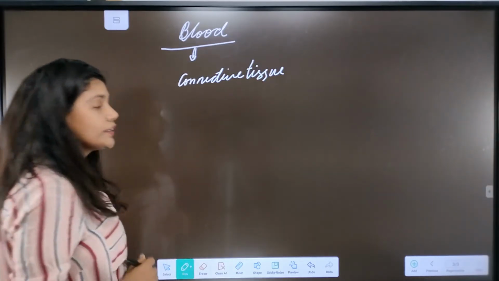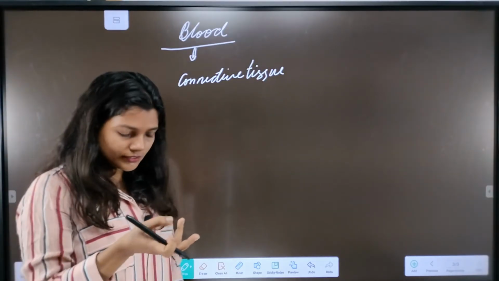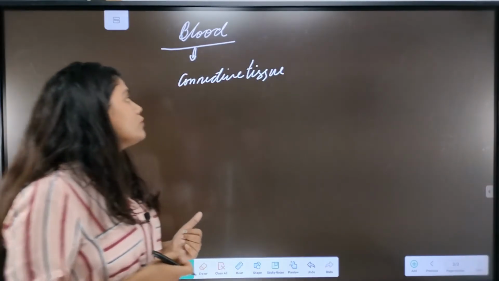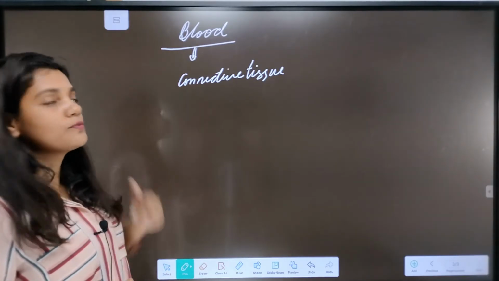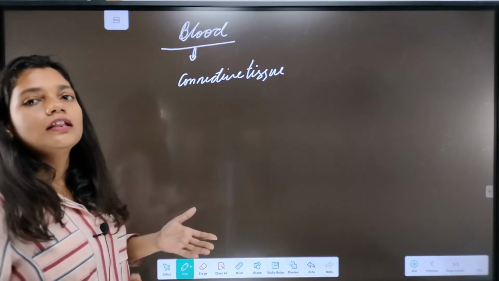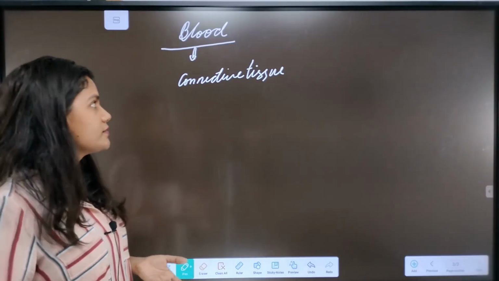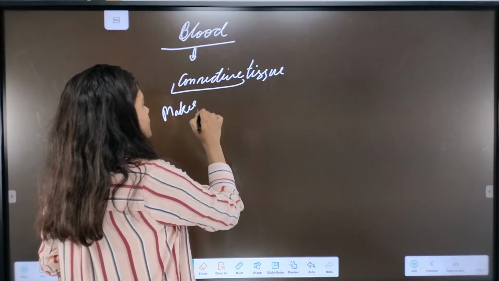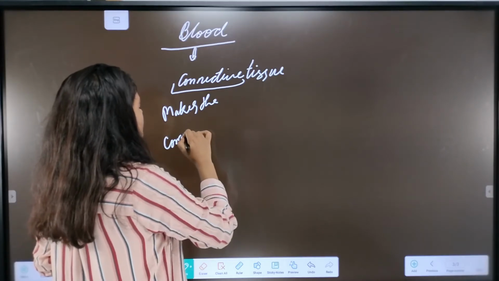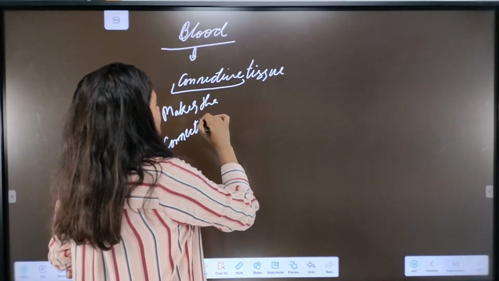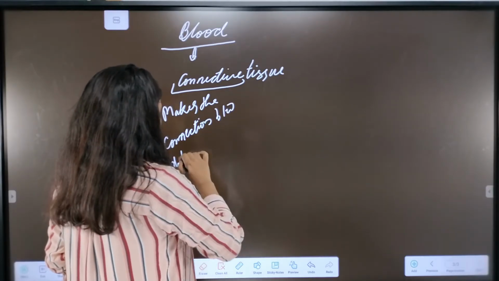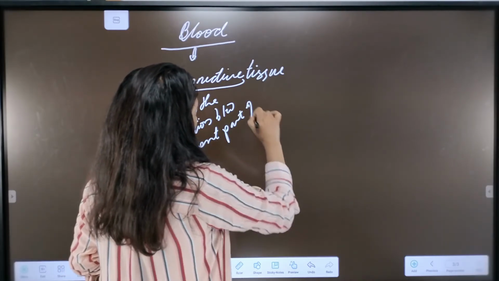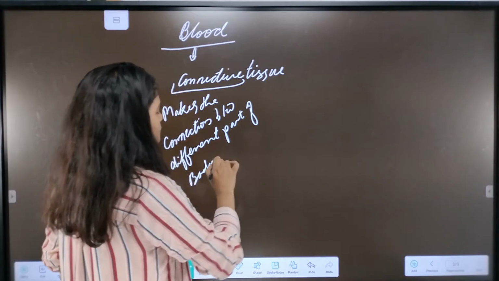Okay, what is connective tissue? If any tissue in the body is making the connection between different parts of the body, then it becomes the connective tissue, like blood, like lymph, like bones, like fat, etc. If any tissue of the body makes the connection between different parts of the body, then it becomes the connective tissue.